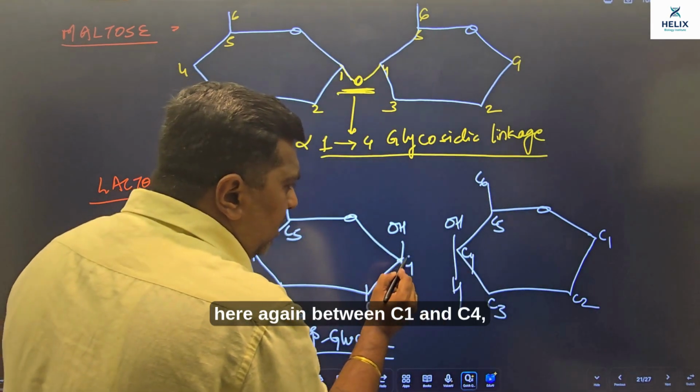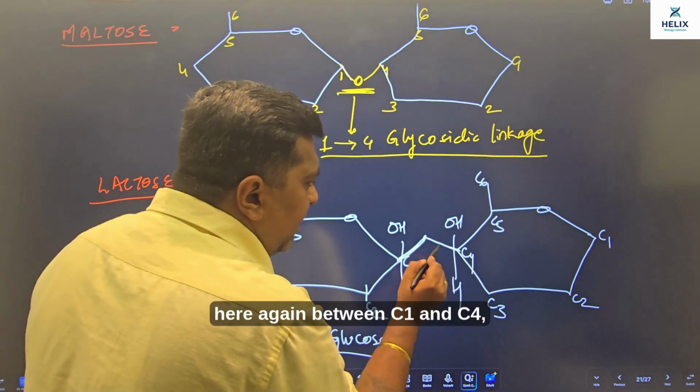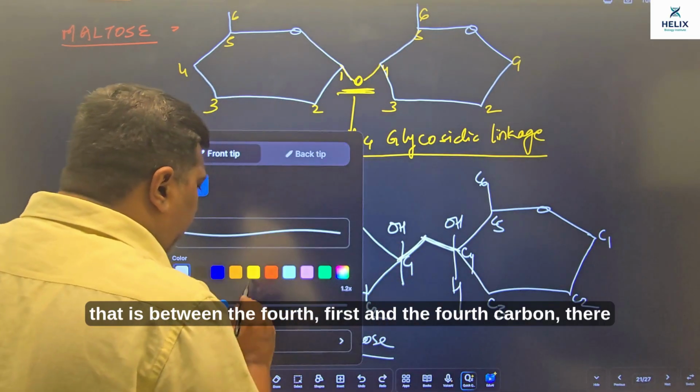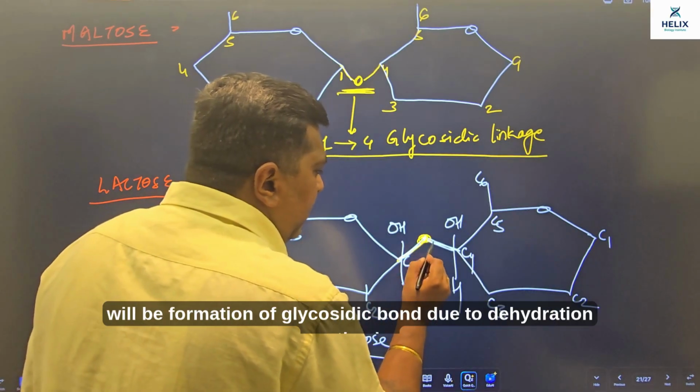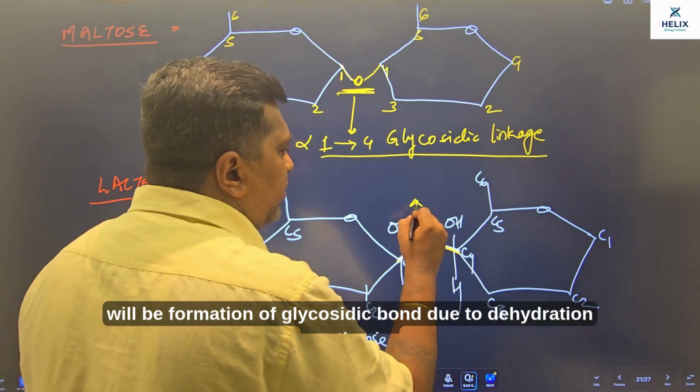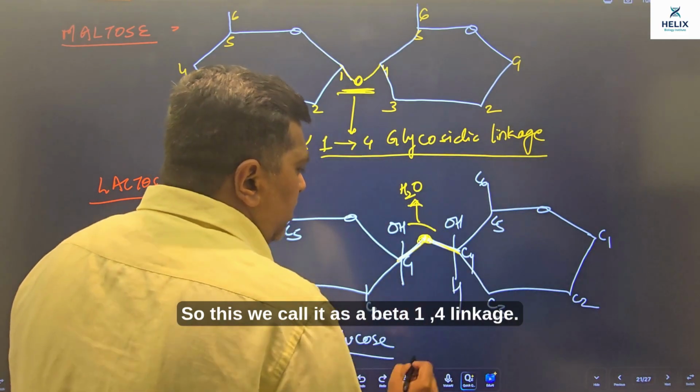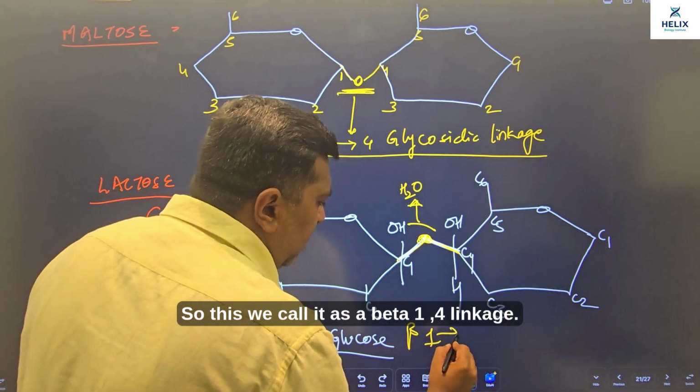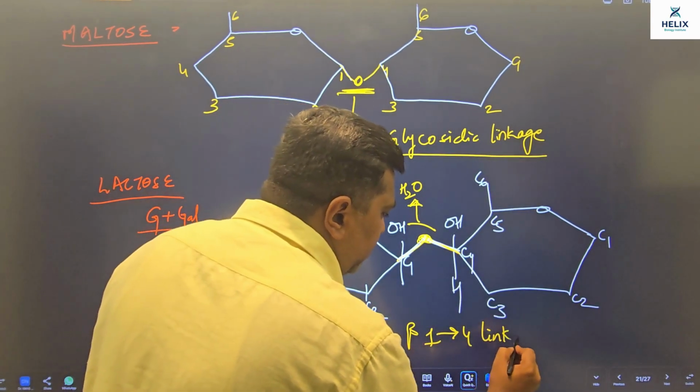So here again between C1 and C4, that is between the first and the fourth carbon, there will be formation of a glycosidic bond due to dehydration synthesis. So this we call a beta 1,4 linkage.